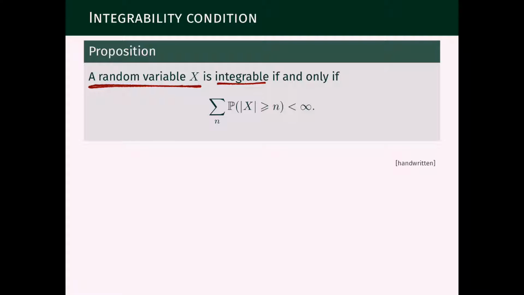Now to prove this, we start by defining a random variable. Take the random variable Z to be simply the absolute value of X. Now we can substitute this here by Z, and X being integrable is the same as the expectation of Z being finite, because Z being non-negative, its expectation is well defined and non-negative.